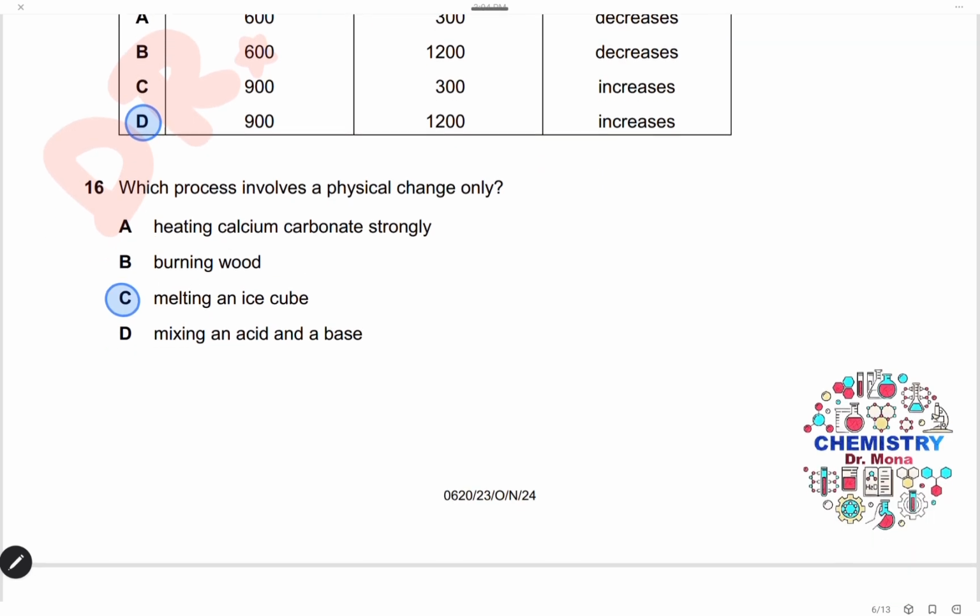Question 16. Which process involves physical change only? Heating calcium carbonate, this is a thermal decomposition chemical reaction, so it is not physical. Burning wood, burning is a chemical reaction also. And mixing an acid with a base is a neutralization reaction, so it is also a chemical reaction. Melting ice cube, melting is a physical process, so the answer is C.